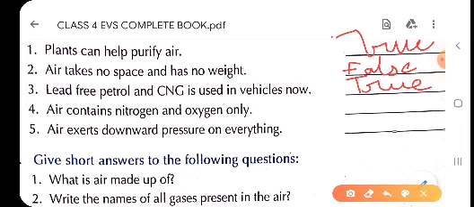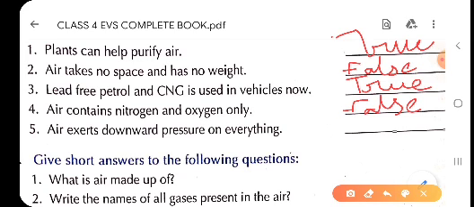Now, fourth one, children, air contains nitrogen and oxygen only. Children, this statement is completely wrong, because as we have studied in the chapter, air is a mixture of many gases, not only nitrogen and oxygen, but there are many more gases which are part of air. That is why this statement is also completely wrong. You will write here false.